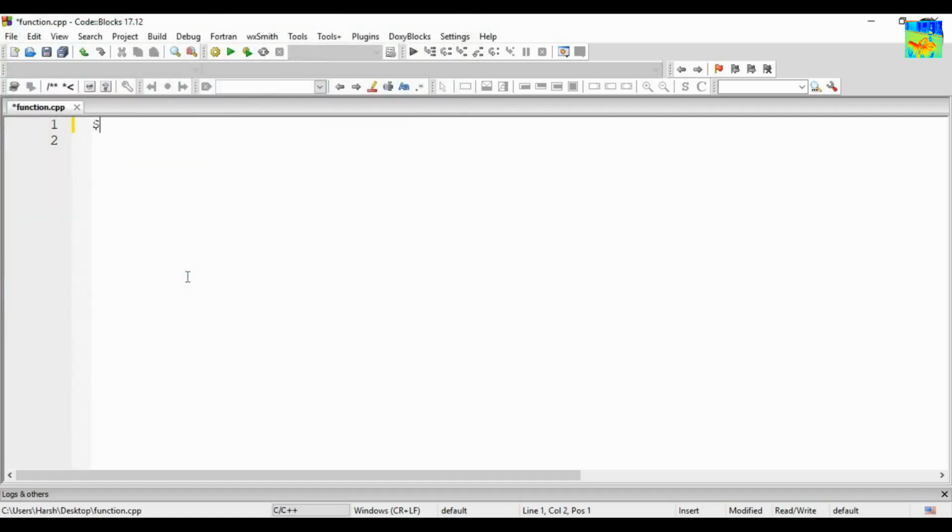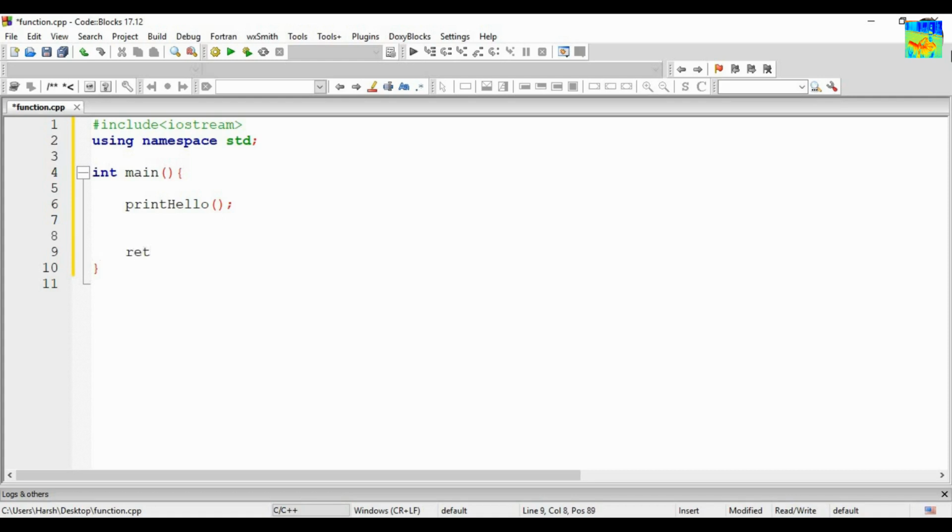Function.cpp. Now our first task is to print hello. So I will create a function, print hello. Will it take something as input? No, it will not take anything as input, because it doesn't require anything as input.